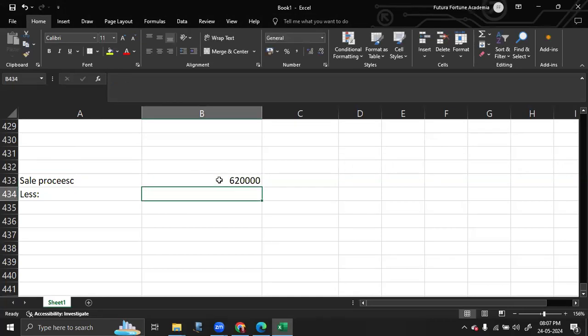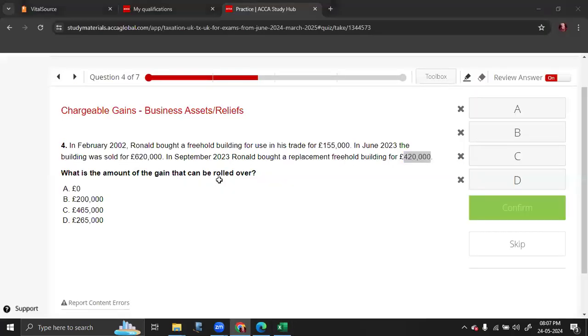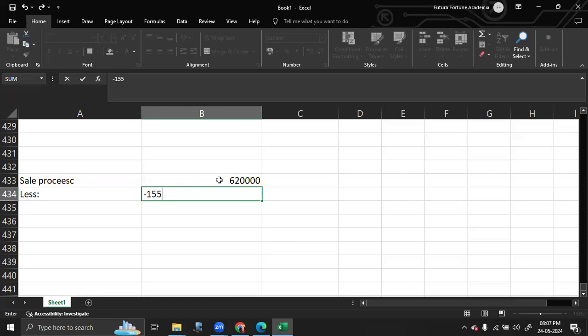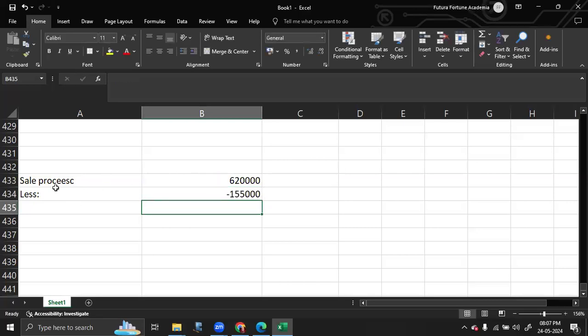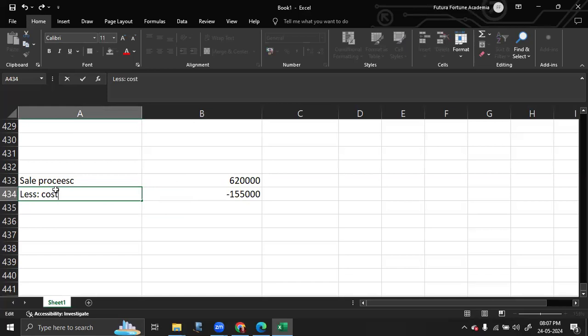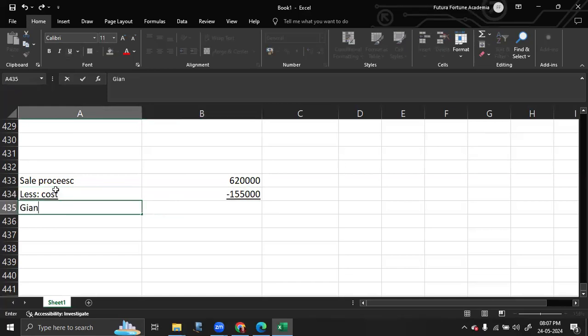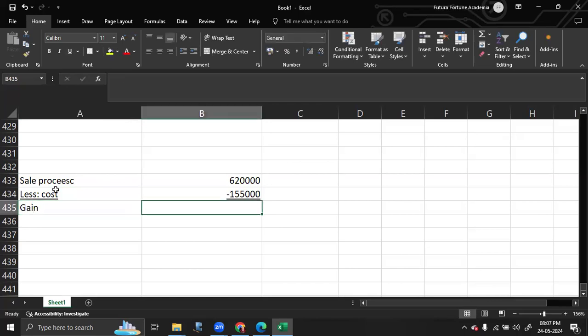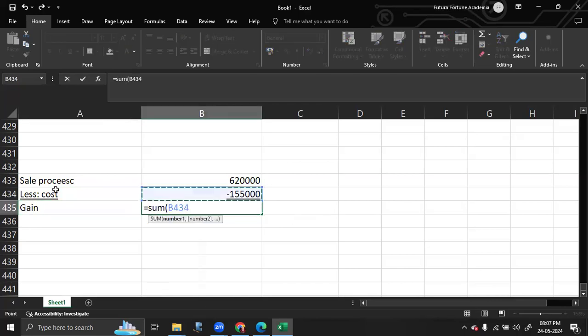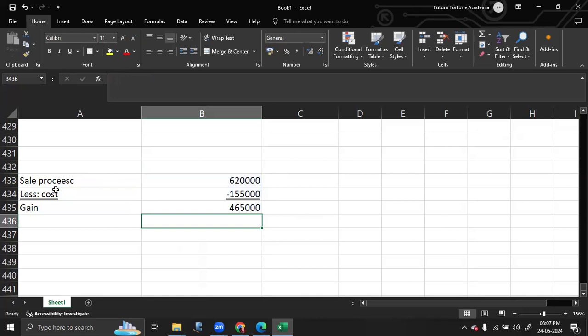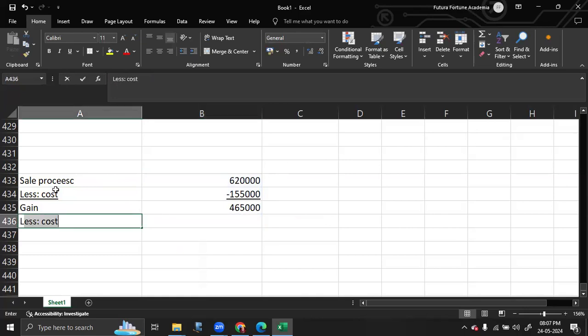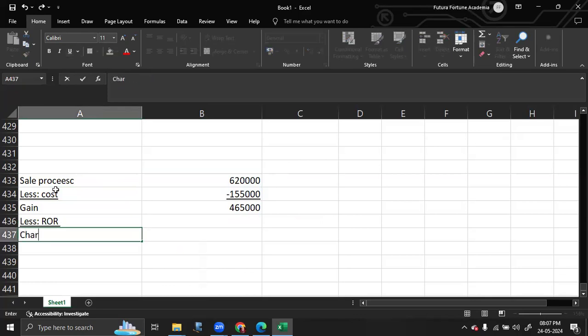From the 620,000, you will deduct the cost of 155,000. And you will get a gain figure of 465,000. From this, there is ROR, which is a balancing figure, and you will get your chargeable gain.